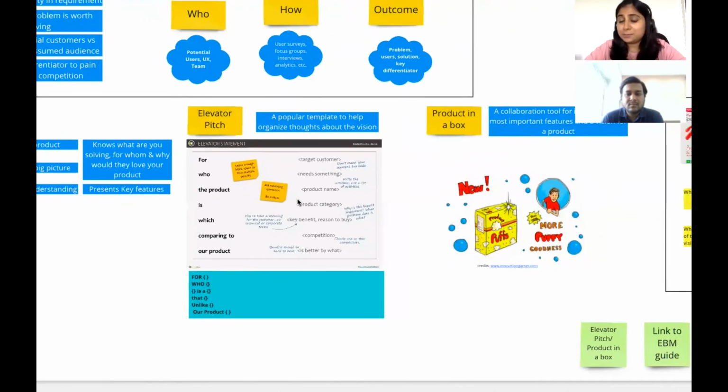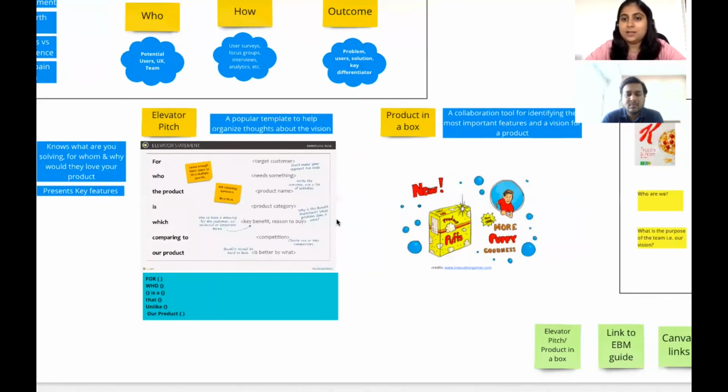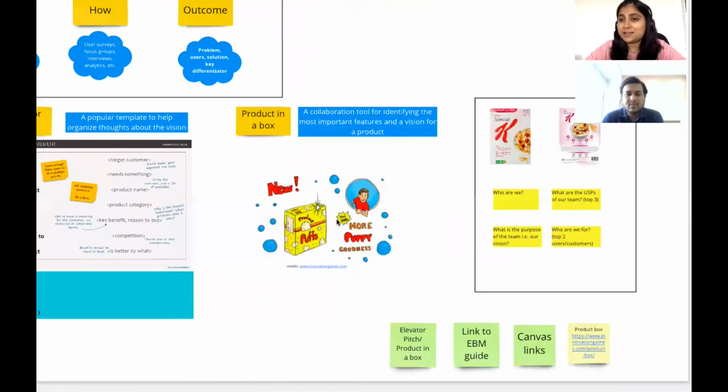Elevator pitch is the simplest way of doing a product vision. It's a simple template which in a very short time helps you summarize what your product is. And product in a box is a fun way. It's a quick activity that you can do in collaboration with your customers, which helps you gather their collective experience of what a product should look like. So let's understand this with a quick example.